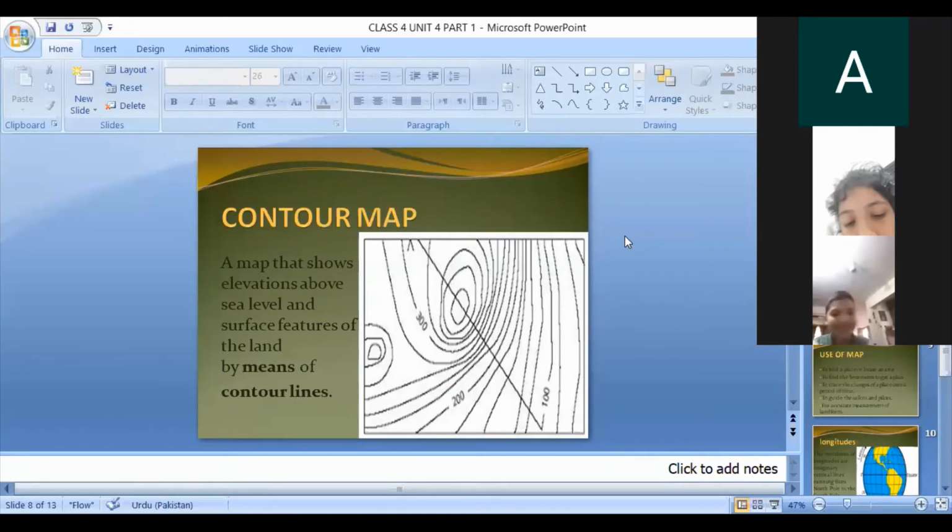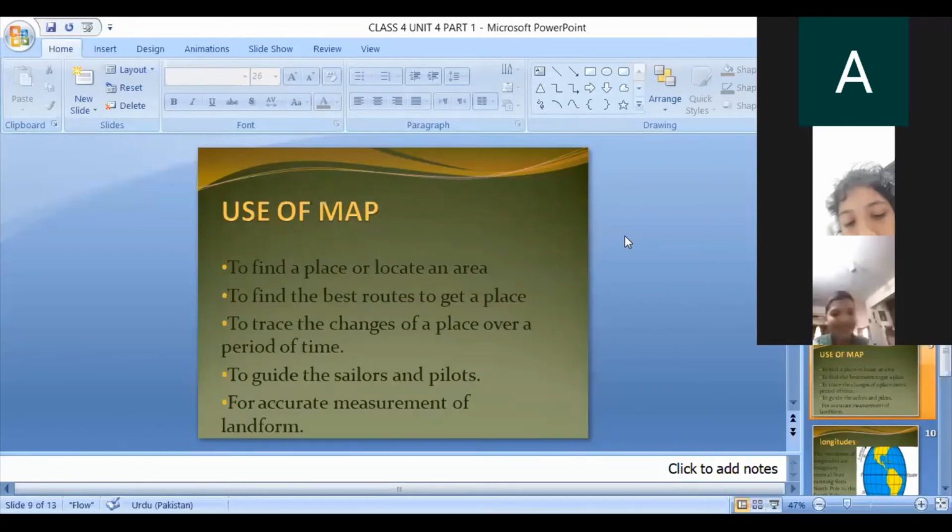Next is use of map. Now it is a very important thing, use of map. Why do we use the map? The first, to find a place or locate an area. Okay, why do we use a map? When we want to find a place or when we want to locate an area, then we use a map.